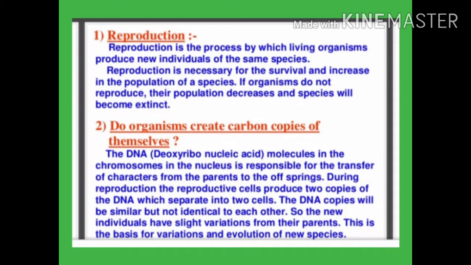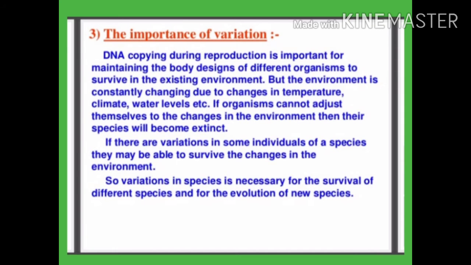The similar copies of individuals are created by a very important process called DNA replication or DNA copying during cell division. DNA copying is an essential phenomenon of reproduction through which the organisms pass on their body design or features to their offsprings. What is the importance of DNA copying in reproduction?